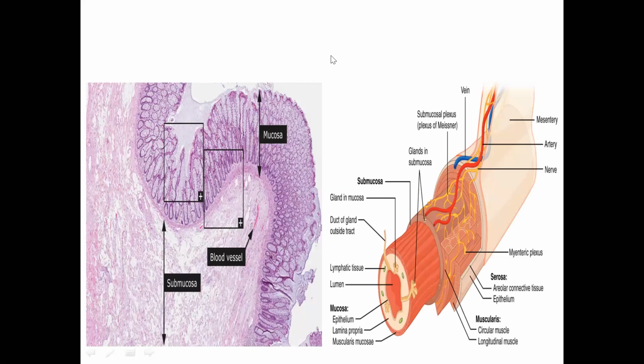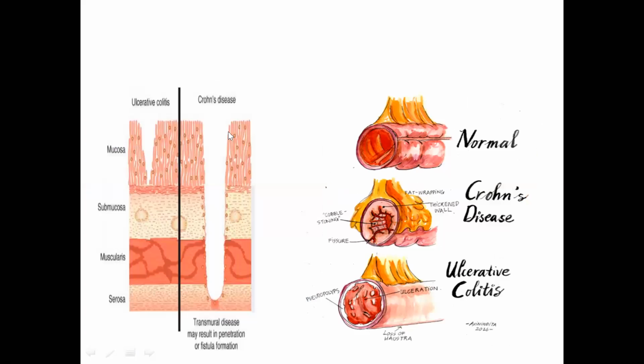By this diagram you can understand the involvement in both of these conditions. In ulcerative colitis, only the mucosa and submucosa is involved. So this is the demarcation. In this diagram, you can understand the difference between these two conditions.